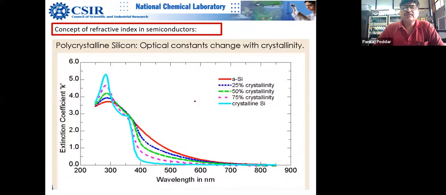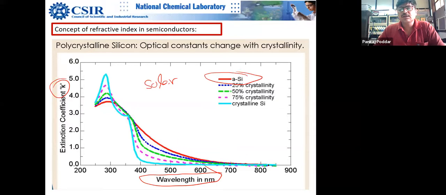So what is something in between? This is very brilliant for the solar photovoltaic industry, right? You can see how the K varies with the amorphicity. This is a completely amorphous wafer, and you can see this red curve, which is very smooth.